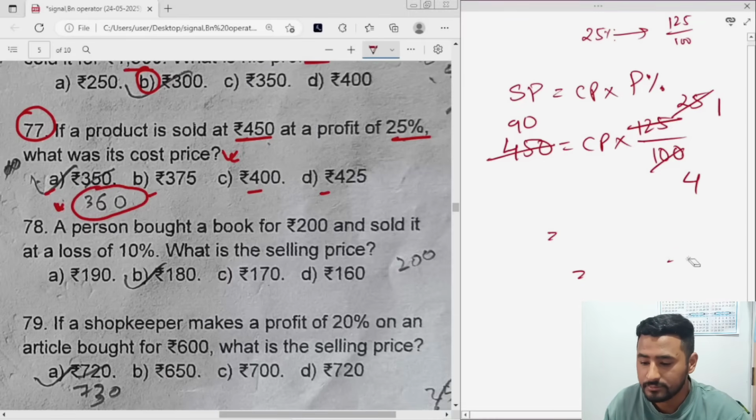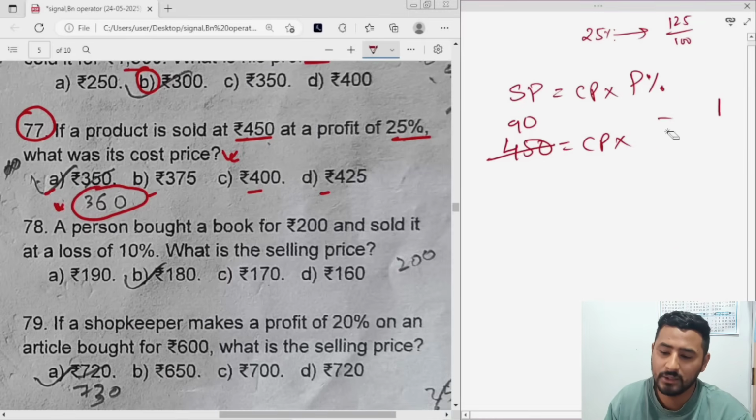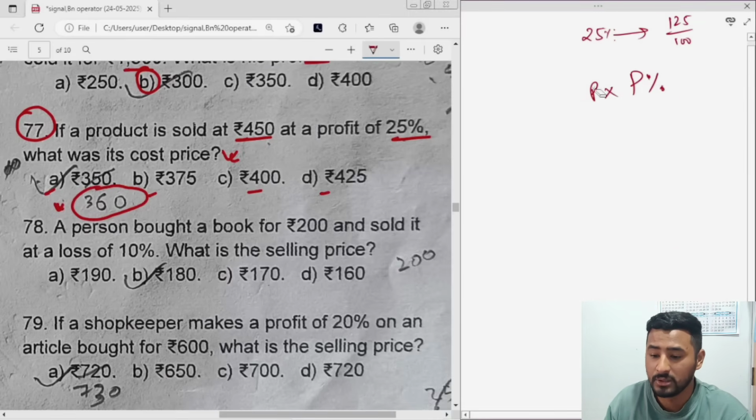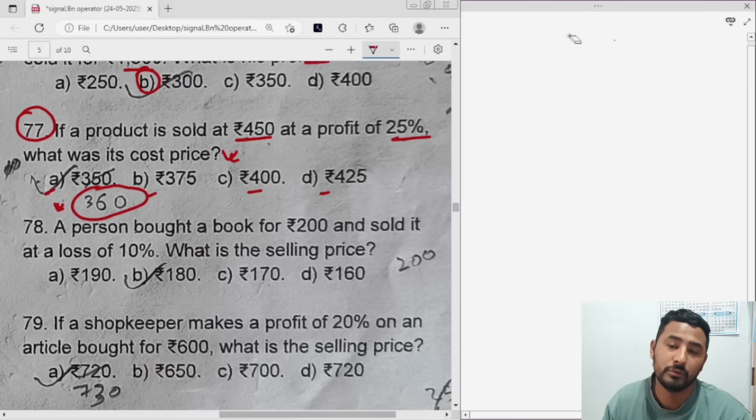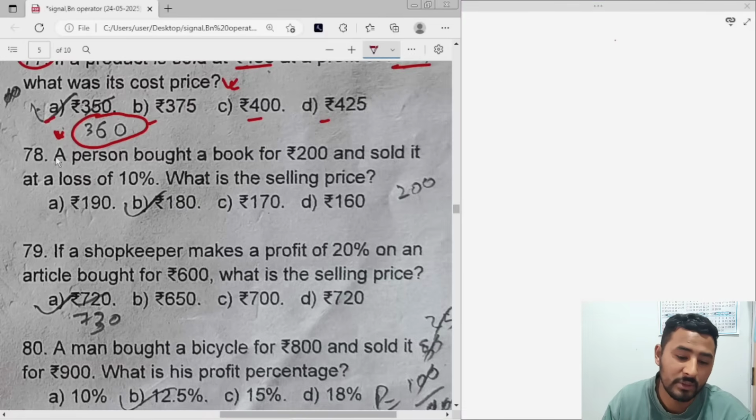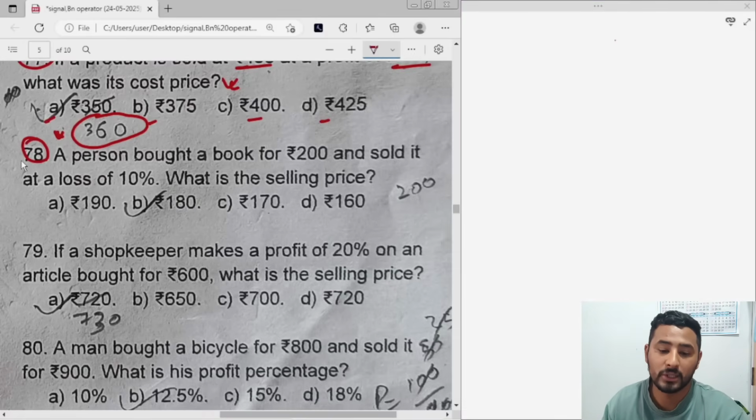Plenty of errors in the typing of the question paper. I don't know how they can make this many errors. Even the students and aspirants will be confused, right? If they do not get the answer, they'll just leave the questions. I think this is not fair. So let's see question number 78.